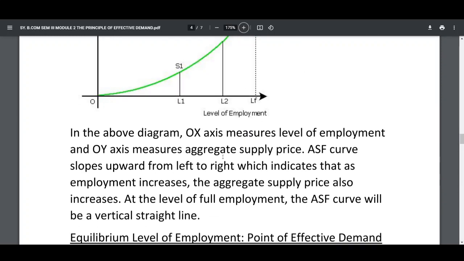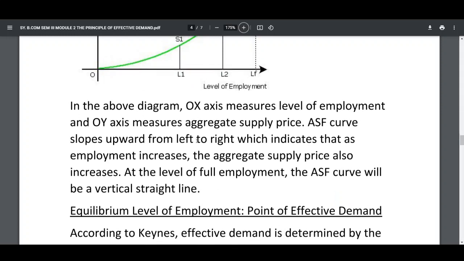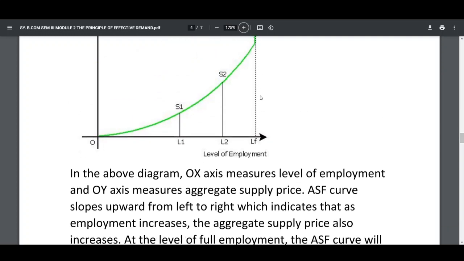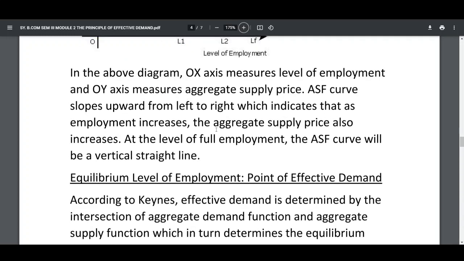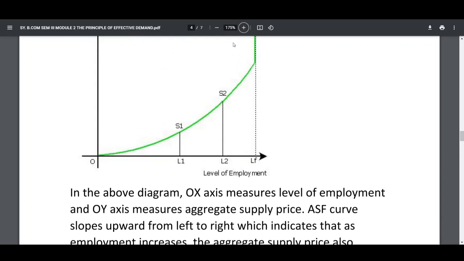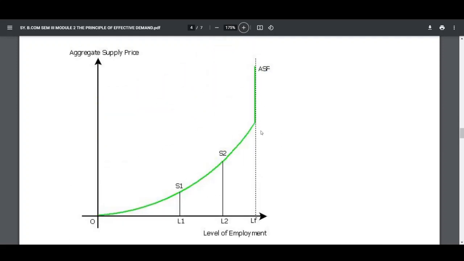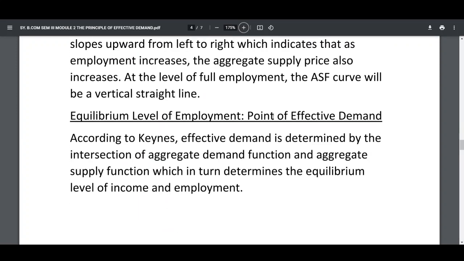In the above diagram, OX-axis measures level of employment and OY-axis measures aggregate supply price. The ASF curve slopes upwards from left to right, which indicates that as employment increases, the aggregate supply price also increases. At the level of full employment, the ASF curve will be a vertical straight line.